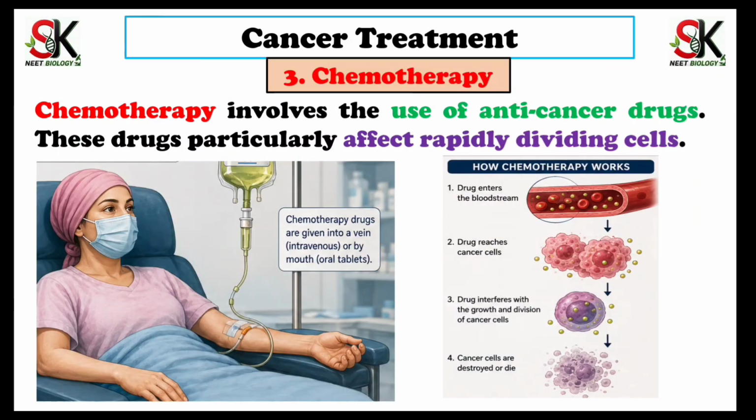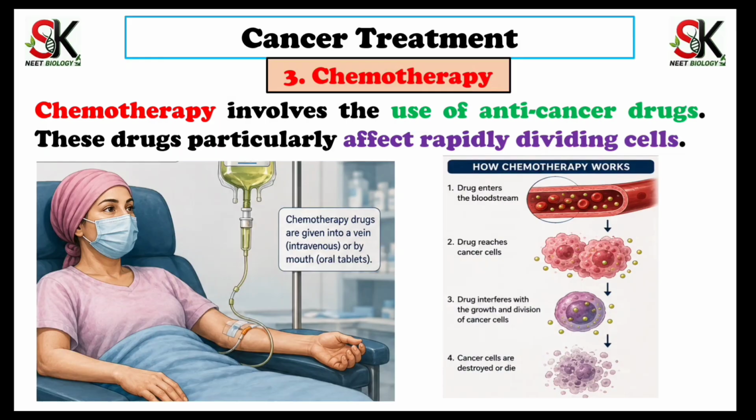Now comes a very important treatment for NEET, chemotherapy. Chemotherapy involves the use of anti-cancer drugs. These drugs particularly target rapidly dividing cells. As cancer cells are characterized by rapid division of cell, therefore many chemotherapy drugs are designed to interfere with process required for cell growth and division.